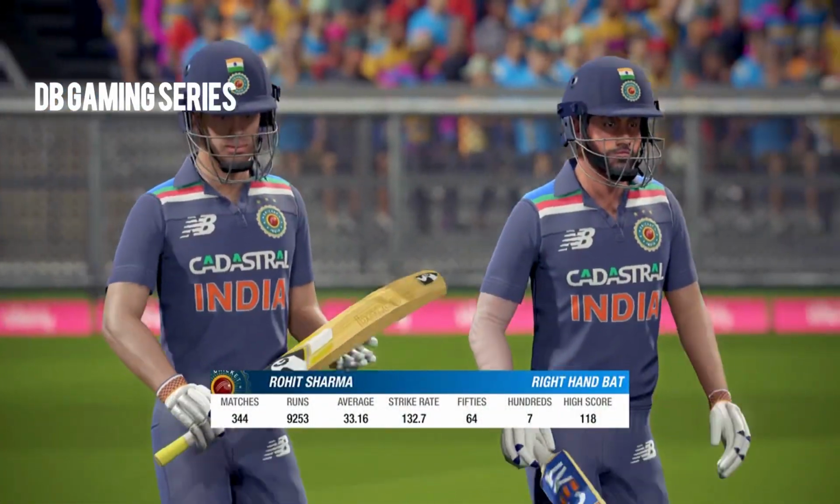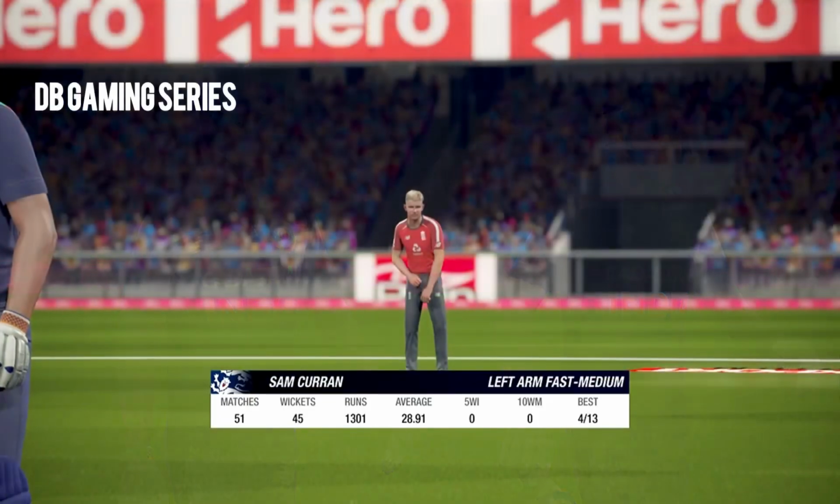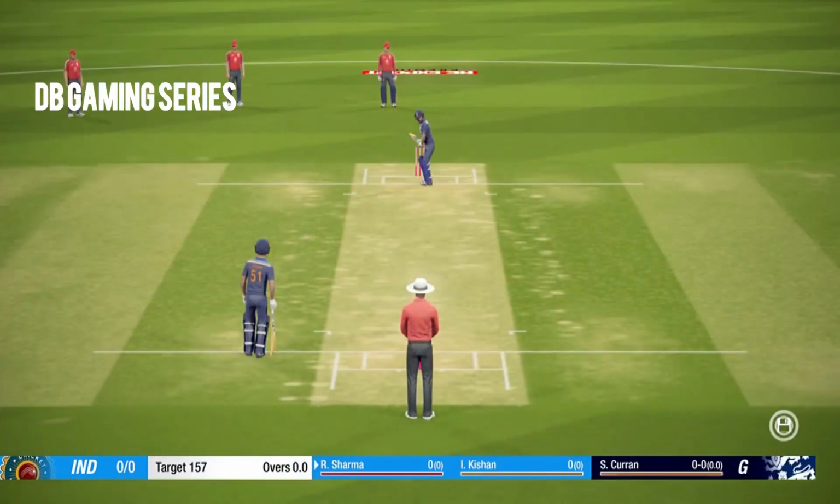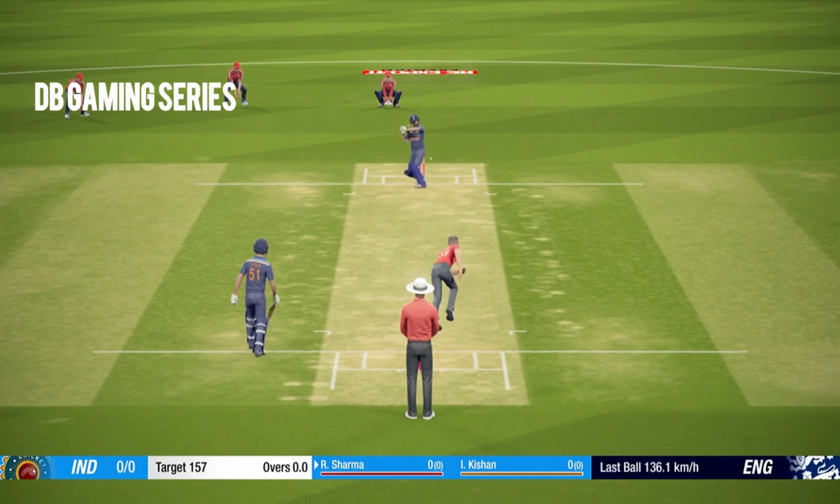Brilliantly timed. Indian openers coming out to bat. Rohit Sharma and Ishan Kishan, man on debut for India. Sam Curran opening the bowling attack, and India need 147. Let's see if they can chase the score down or not. Rohit Sharma to face his first ball.